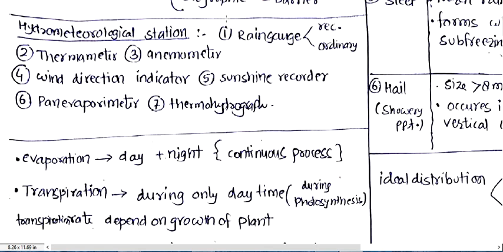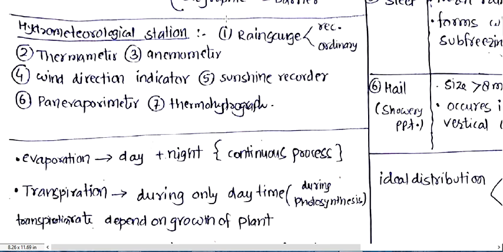For the measurement of temperature, there are thermometers. For wind intensity, you can use an anemometer,